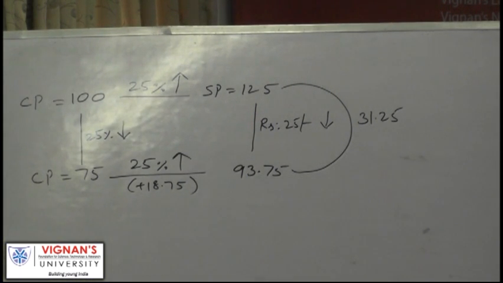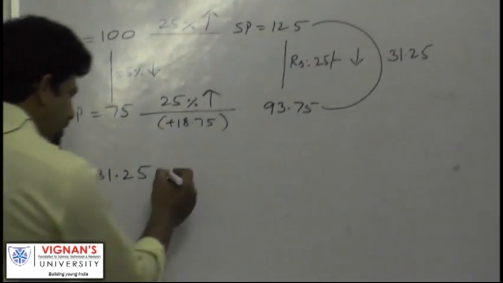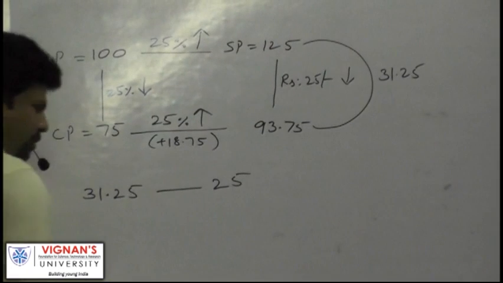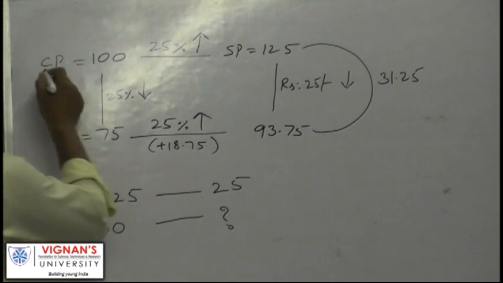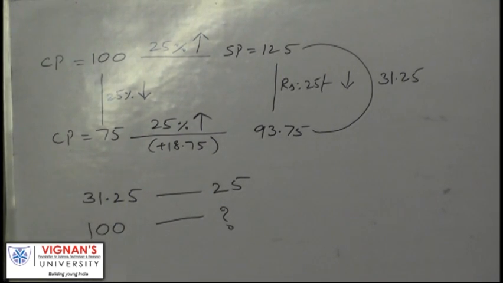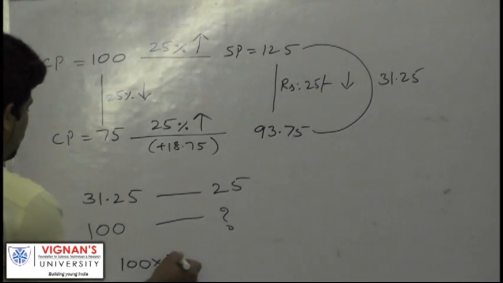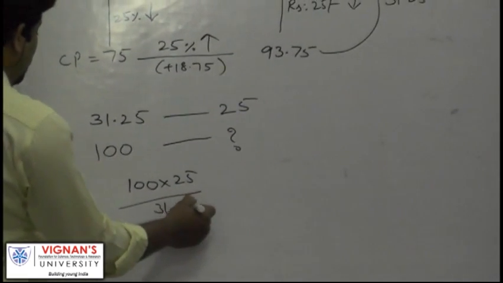Now this is where we compare. Now how I am going to question is: 31.25 rupees of our difference is equal to 25 rupees in the problem. Then our 100 rupees is equal to how much? Do you understand? That difference of 31.25 is same as 25 in the problem. Then our cost price is equal to what in the problem? 100 into 25 by 31.25.